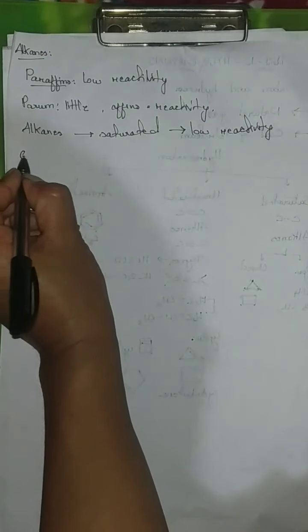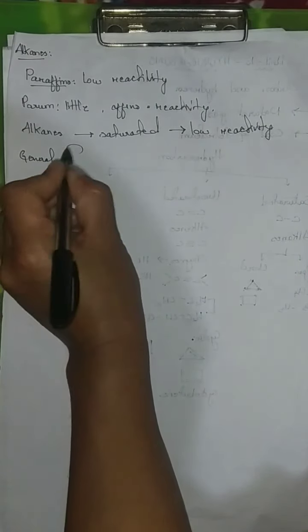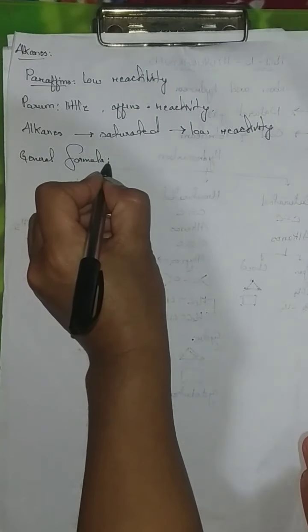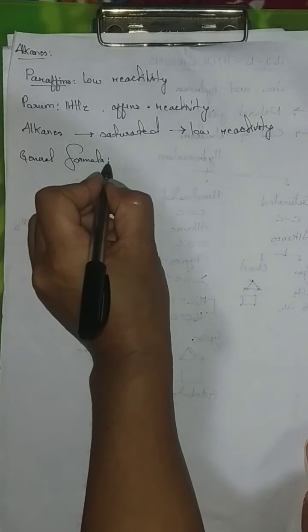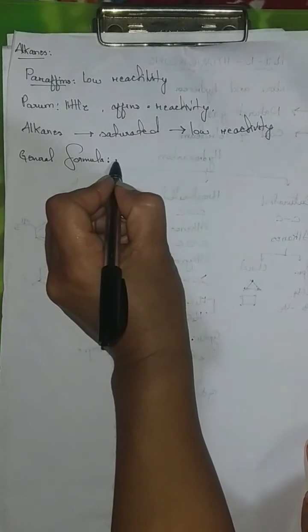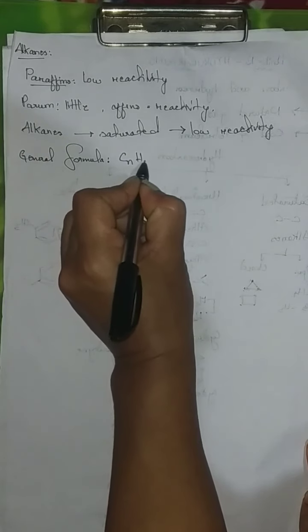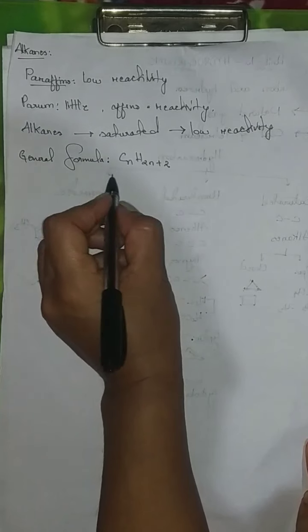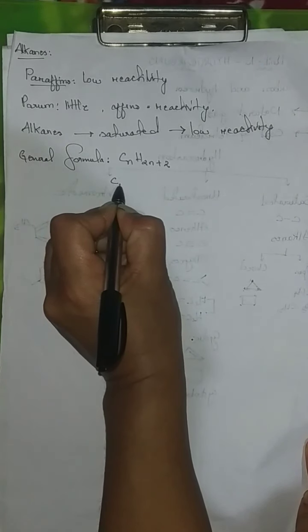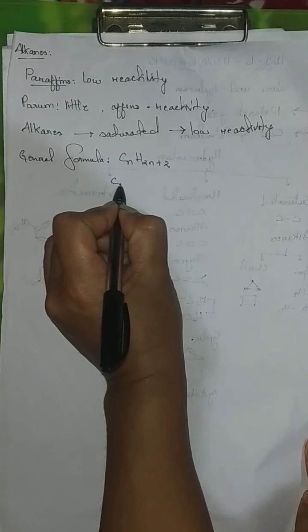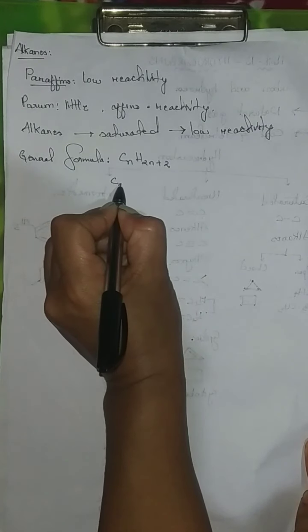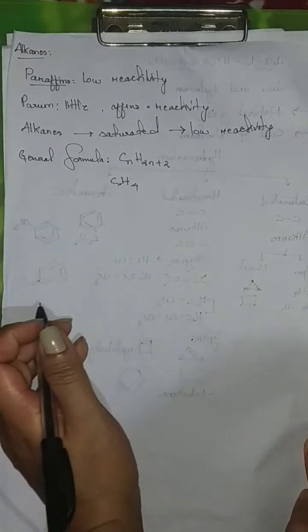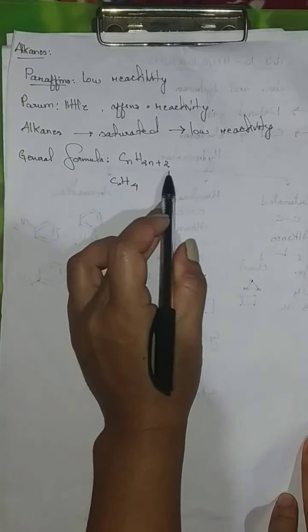Now, our general formula. The general formula for alkanes, saturated aliphatic hydrocarbons: saturated aliphatic means straight chain. For straight chain, the general formula is CnH2n+2. When carbon is 1, then 2 times 1 plus 2, we have CH4.